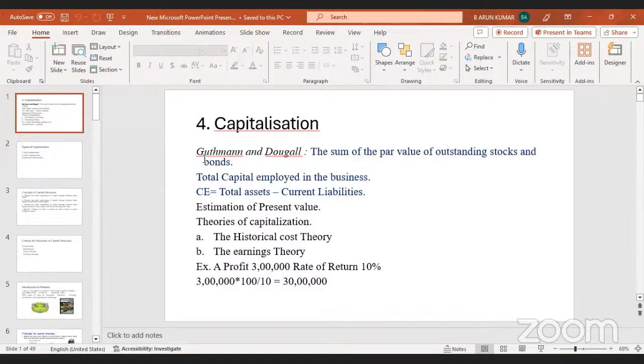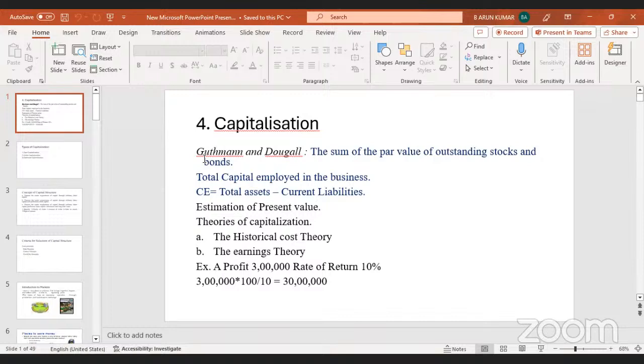So the growth of that company depends upon the effective utilization of the capitalization.